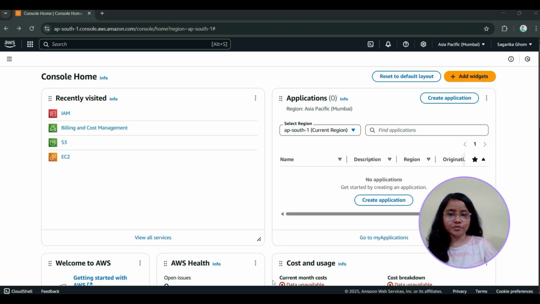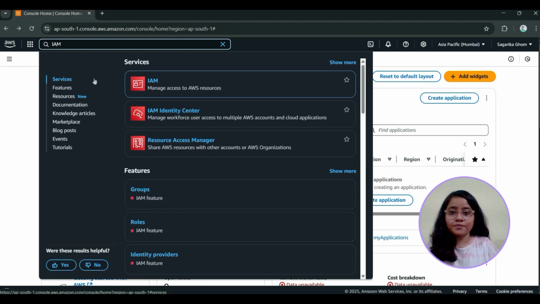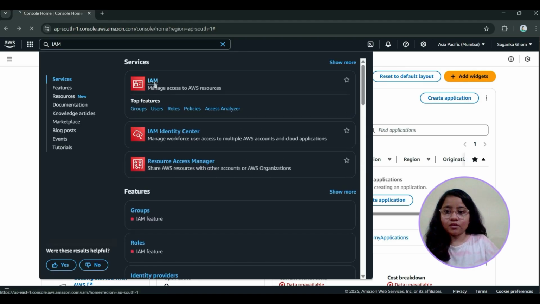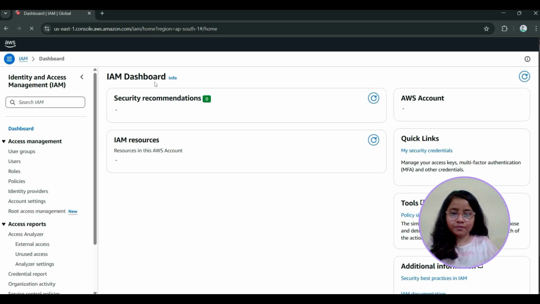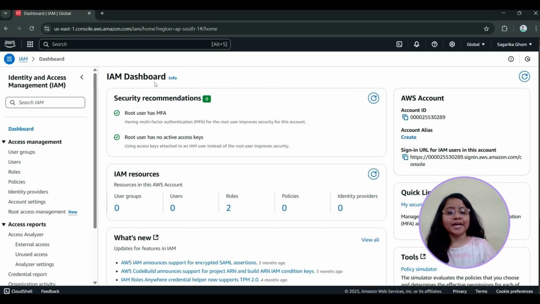First, you need to log into your AWS account. Go to the AWS website and click on sign in to the console. Enter your AWS account credentials and then sign in. Once you are in the AWS Management Console, in the search bar type IAM. Click on IAM. This takes you to the IAM dashboard where you can start managing users, roles, groups and policies.